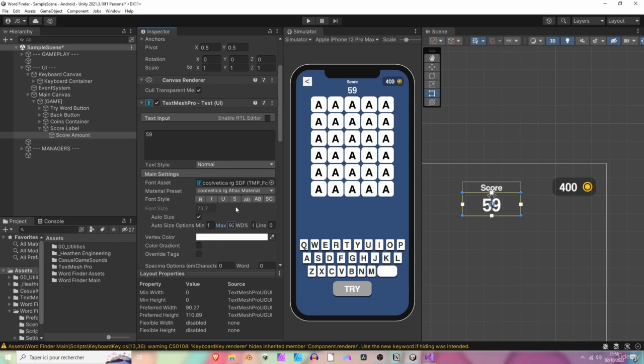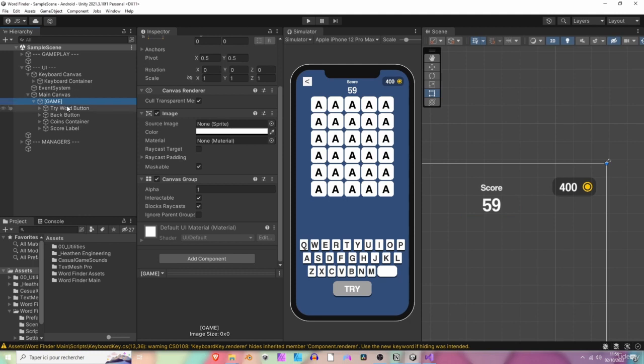So now we have our score, the coins container, the back button, the try button. We can add the 2 hints buttons next to the try button. So there will be a letter container hint that will display a letter that is actually contained in the secret word. And there will be another hint that will turn some of the keyboard keys gray so that the player knows that these specific keys are not contained in the secret word.